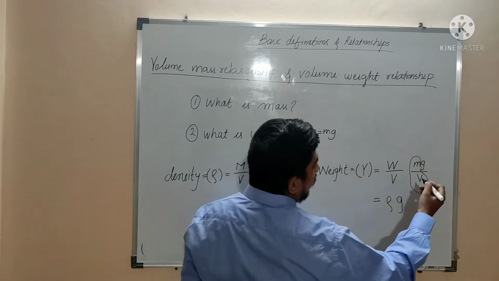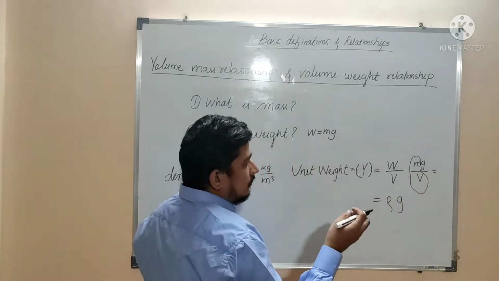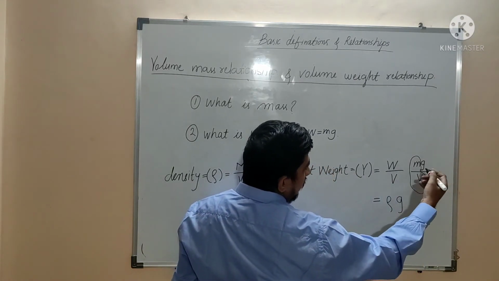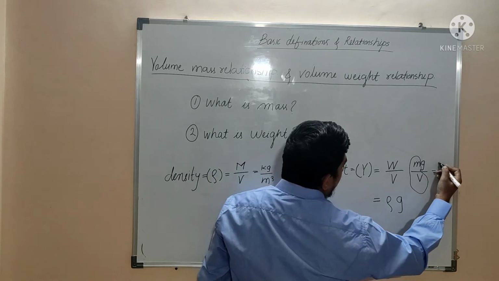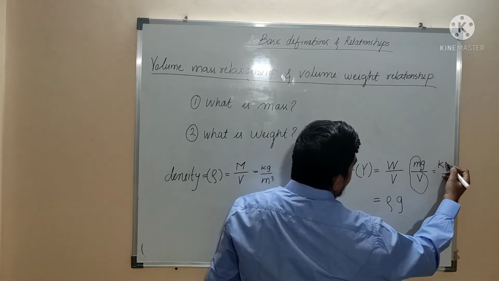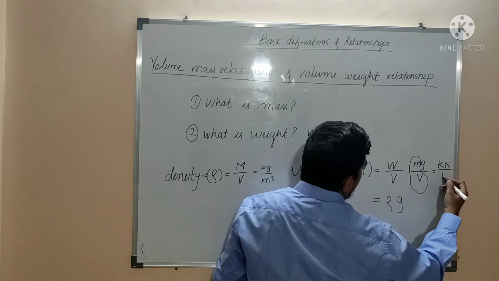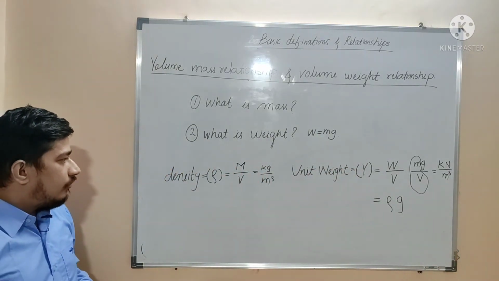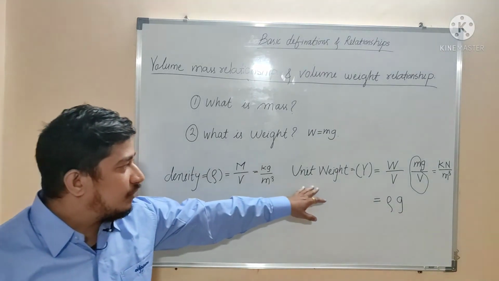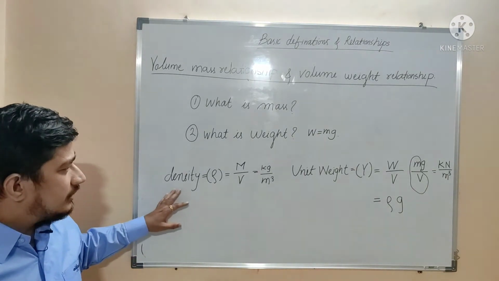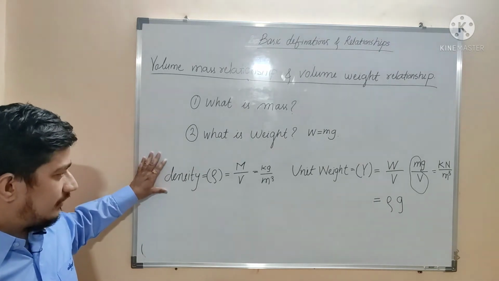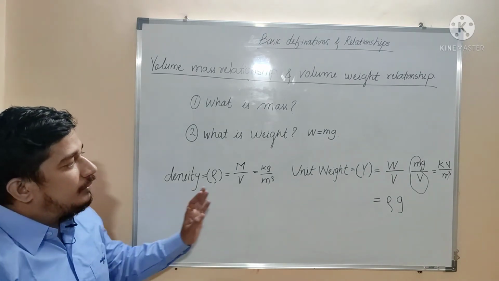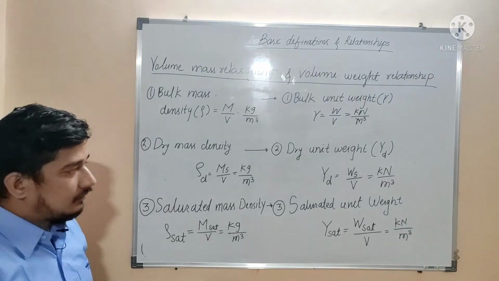As weight is a force, it is mg, that is mass into acceleration, ma. So it is a force, and that is why it has the unit kilonewton per meter cube. Most students get confused between density and unit weight because of the formulas. Whatever the form of the formula of density, the same will be the case for unit weight.